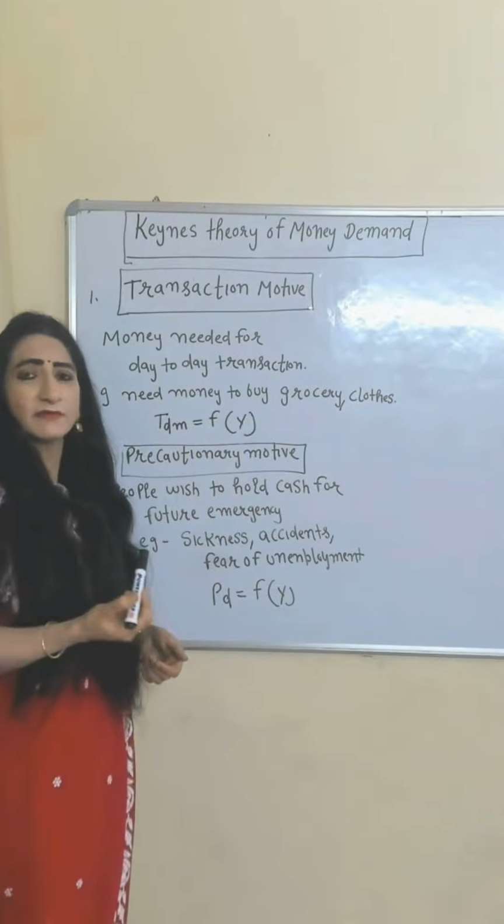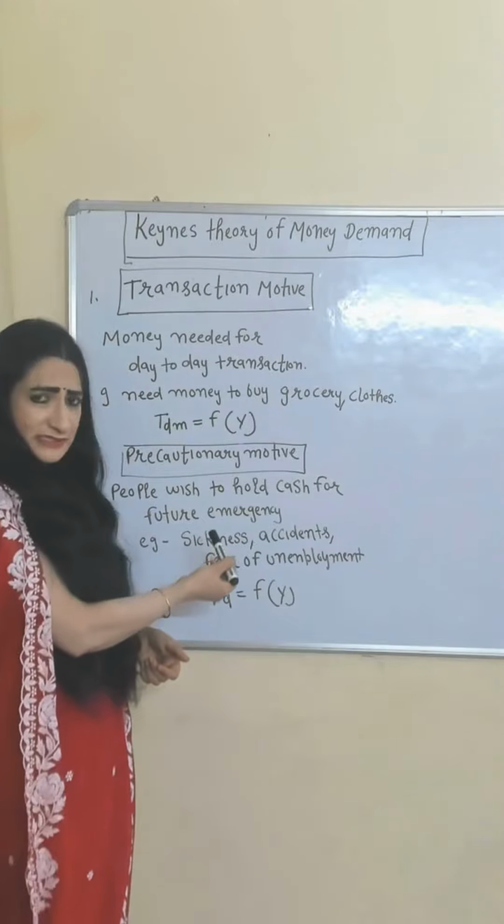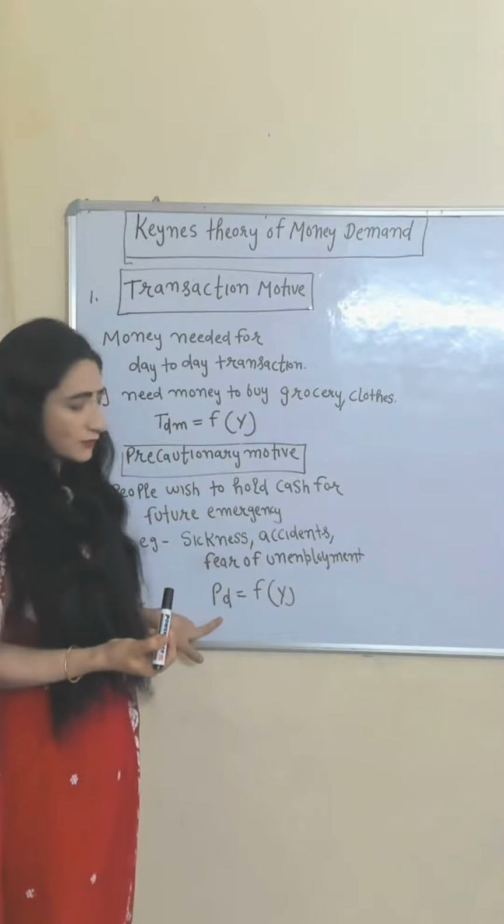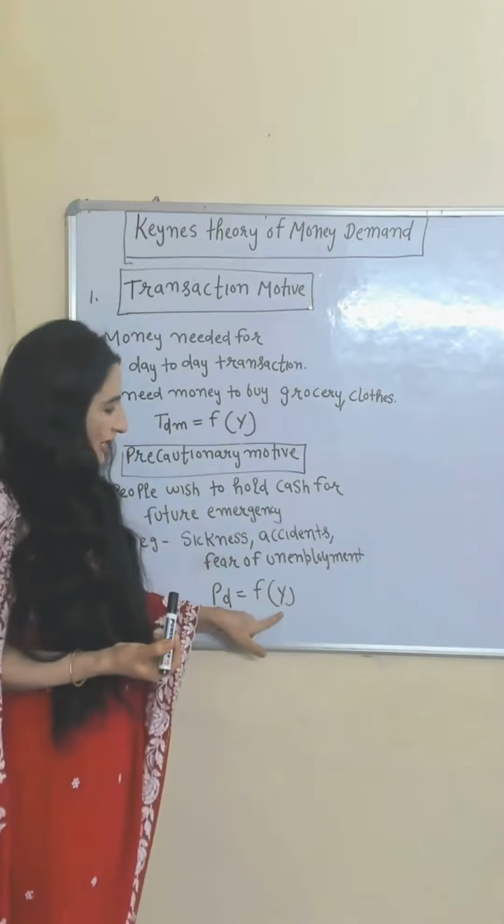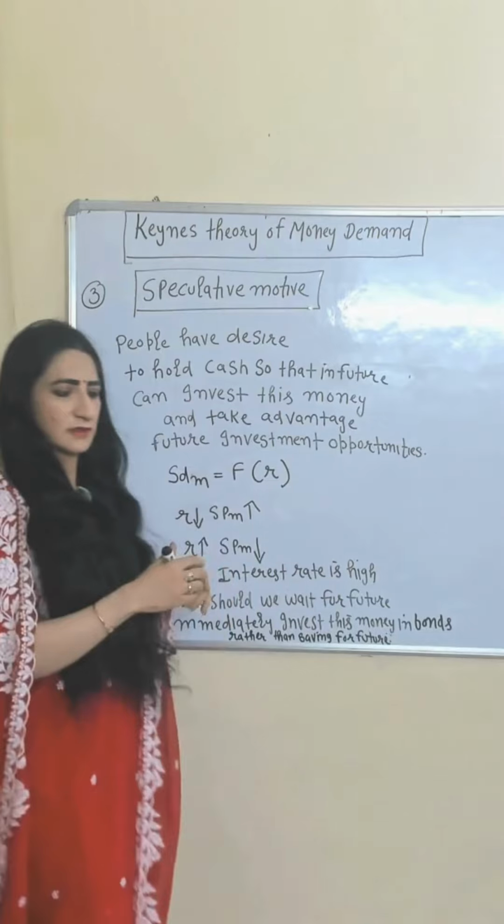Precautionary motive: people wish to hold cash for any future emergency. For example, sickness, accident, fear of unemployment. Precautionary demand for money is also a function of income. As income increases, precautionary demand for money also increases.